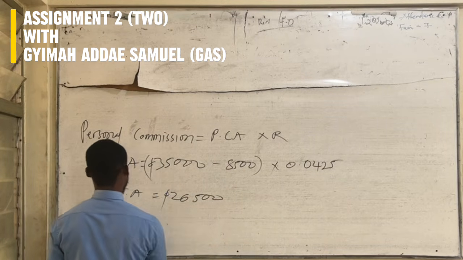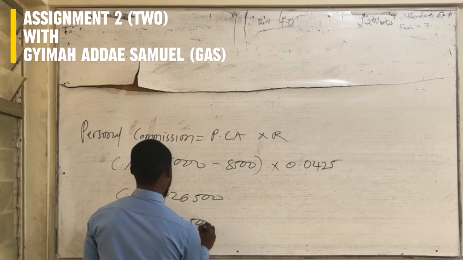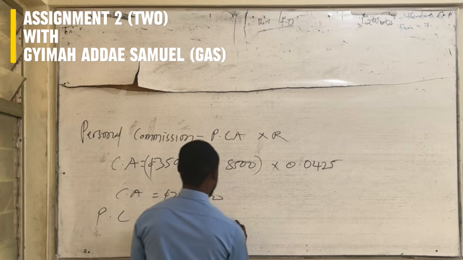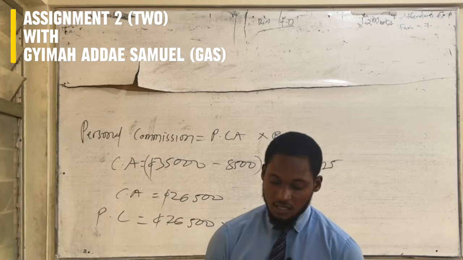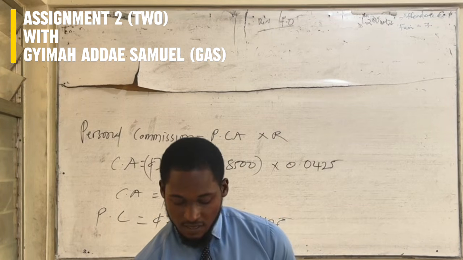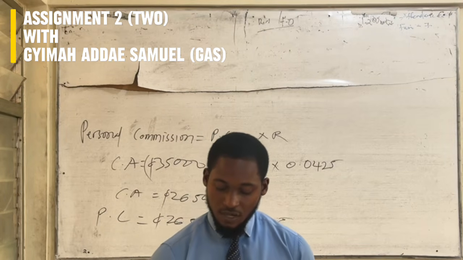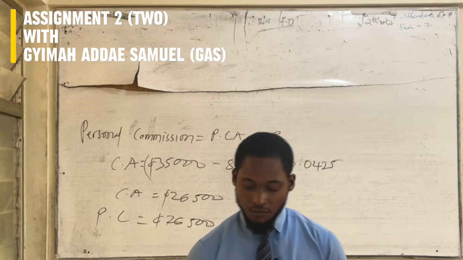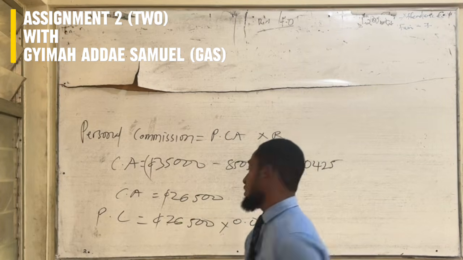26,500 Ghana cedis. So your personal commission becomes 26,500 Ghana cedis times 0.0425, and you are getting 1,126.25 as your personal commission.